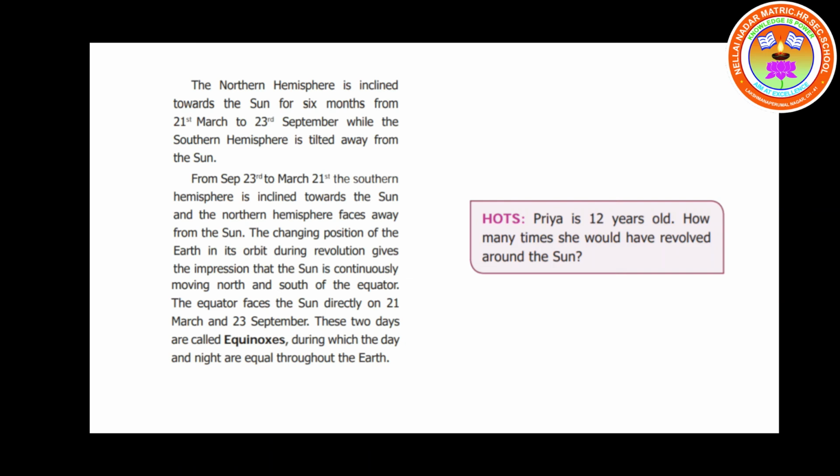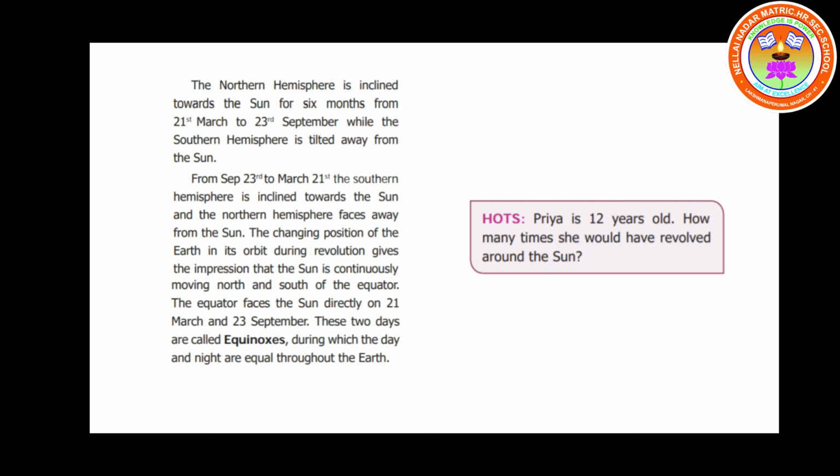Is it clear, children? The changing position of the earth in its orbit during revolution gives the impression that the sun is continuously moving north and south of the equator. The equator faces the sun directly on 21st March and 23rd September. These 2 days are called equinoxes, during which the day and night are equal throughout the earth.